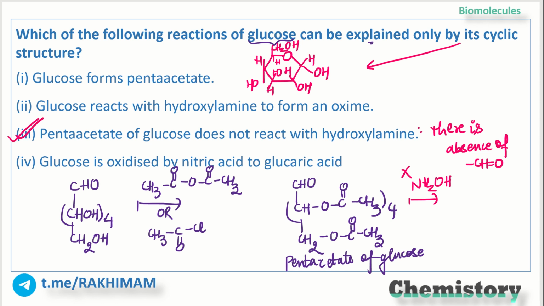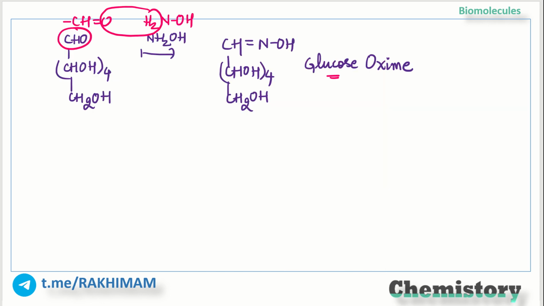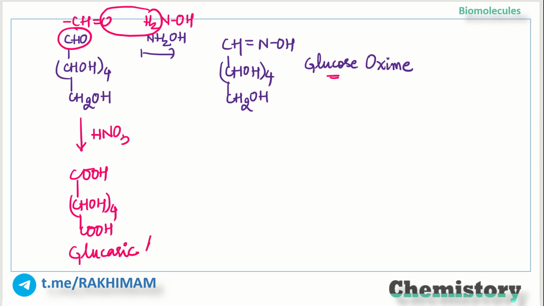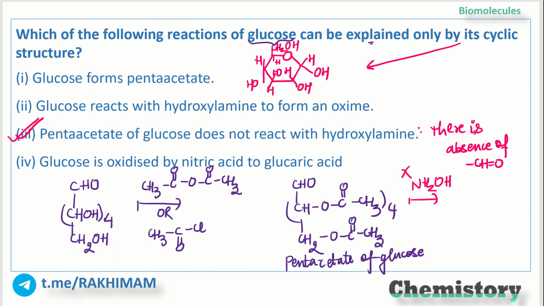Glucose is oxidized by nitric acid to glucaric acid. This is absolutely right, and it is explaining the open chain structure. If I react glucose with nitric acid, I will get glucaric acid: CHOH whole 4 and COOH. This is glucaric acid, explaining the open chain structure. So the right answer to this question is only option number 3. That's all.